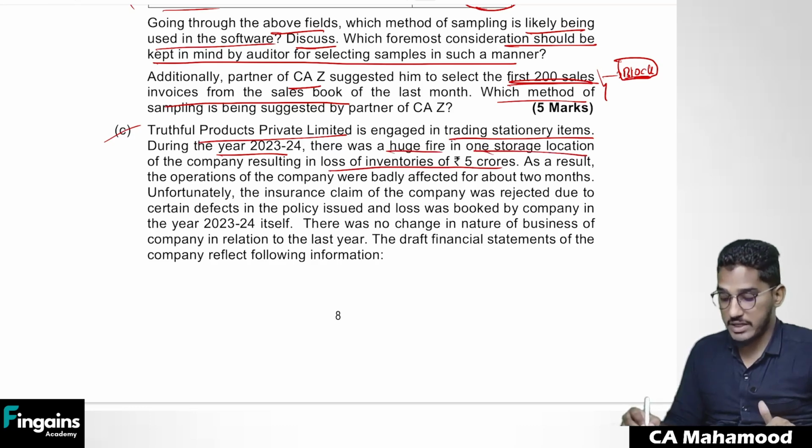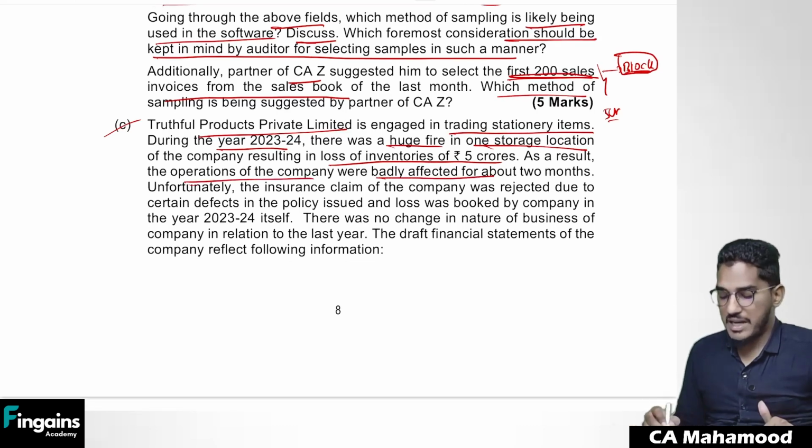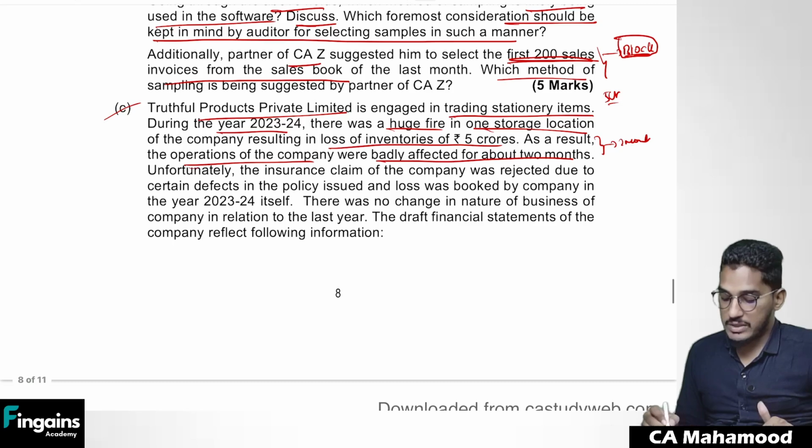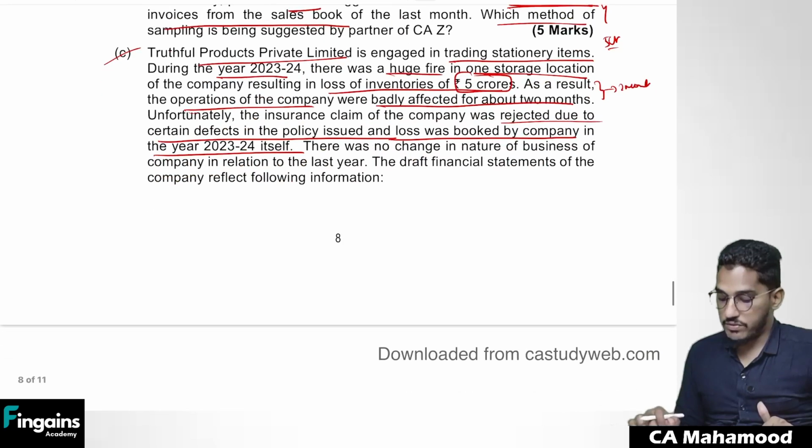So there was a fire accident, and 5 crores worth of stock was damaged. As a result, the operations of the company were badly affected for about 2 months. So because of that fire accident, 2 months of sales were affected. Unfortunately, the insurance claim of the company was rejected due to certain defects in the policy issued, and the loss was booked by the company in the year 2023-24 itself. So the company was unable to get the compensation, so they have booked this 5 crore rupees of loss.